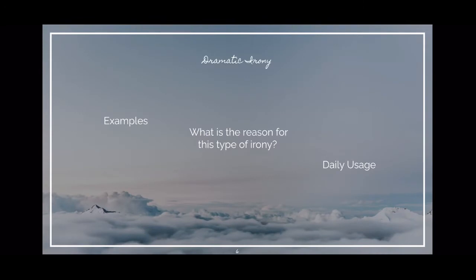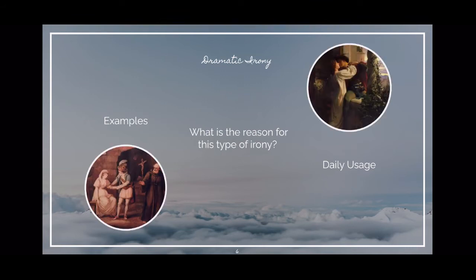Simply put, we have dramatic irony. This is when a character does not know an important piece of the story that the reader does. A good example of this is Romeo and Juliet. In the prologue of the story, we find out that both Romeo and Juliet will take their lives. Of course, they are unaware of this information as they are living through it as we read.